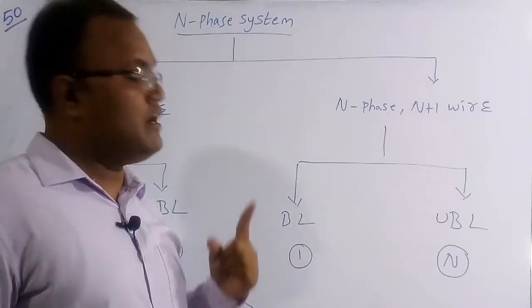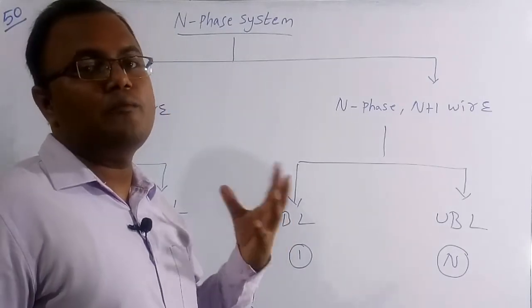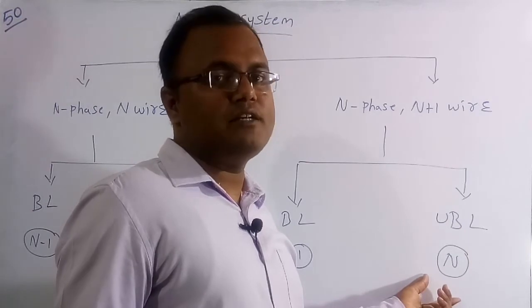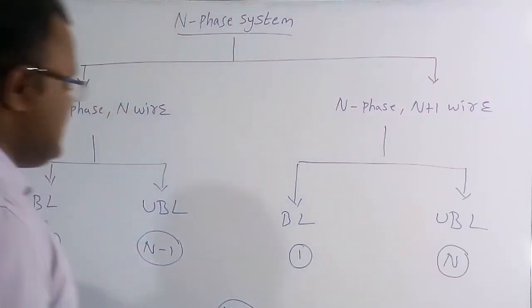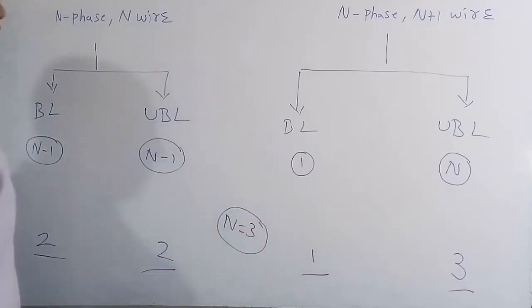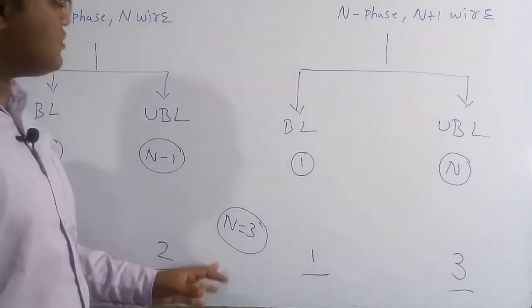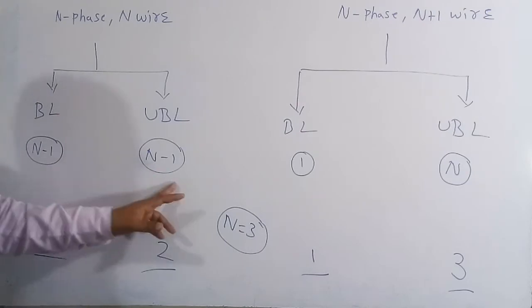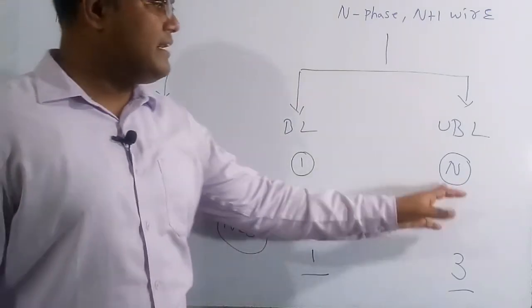Minimum we need only 1 wattmeter in order to measure the overall power consumed by a balanced load. But for an unbalanced load, n wattmeters are required. Suppose here in this question they have given n equal to 3, a 3-phase system. So n is equal to 3. Substituting in all these, we get 3 minus 1 is 2, 3 minus 1 is 2, and here it is 1 and here it is 3.